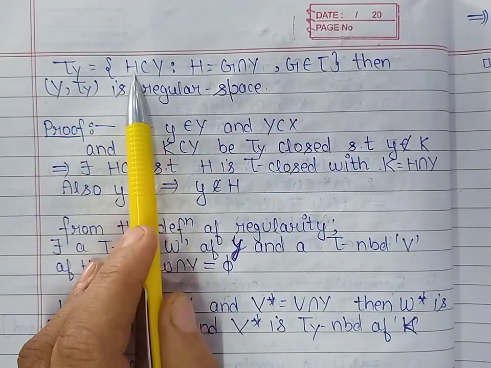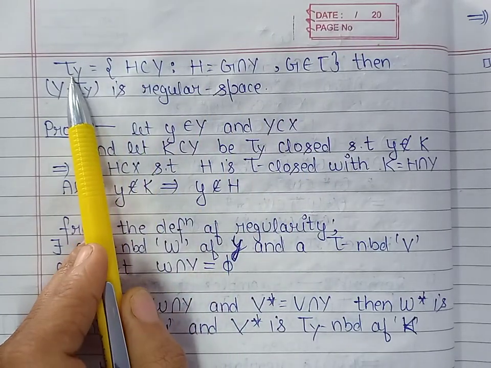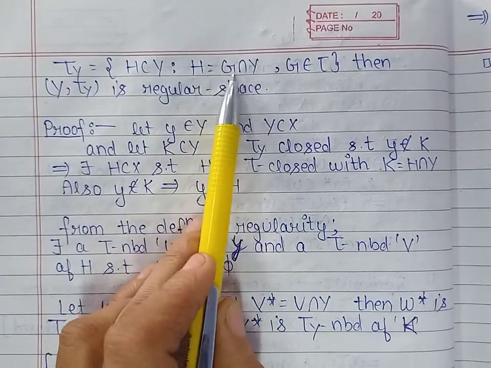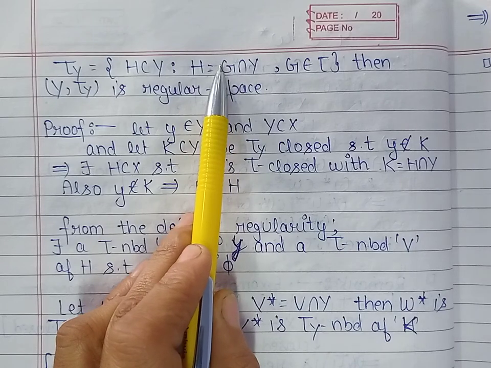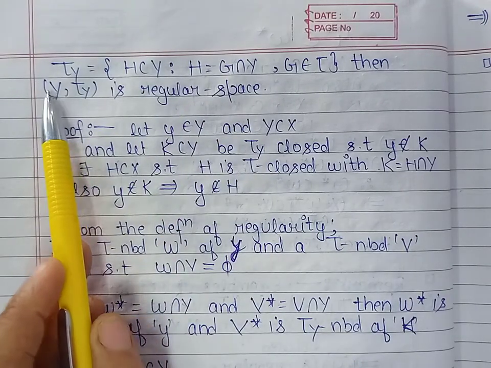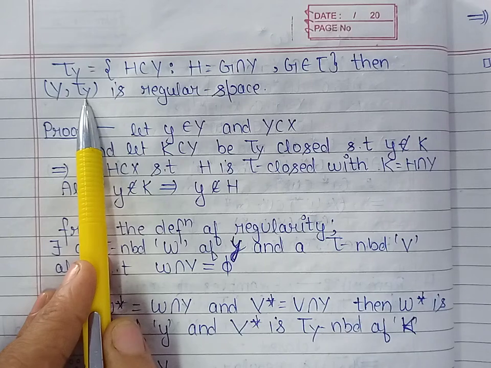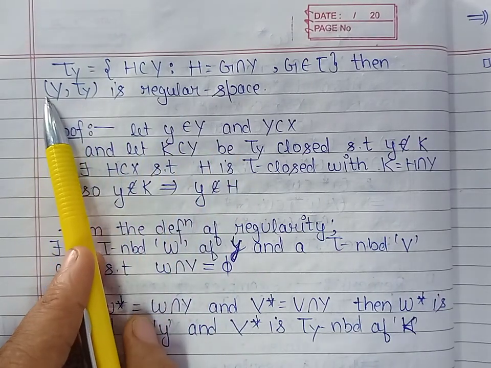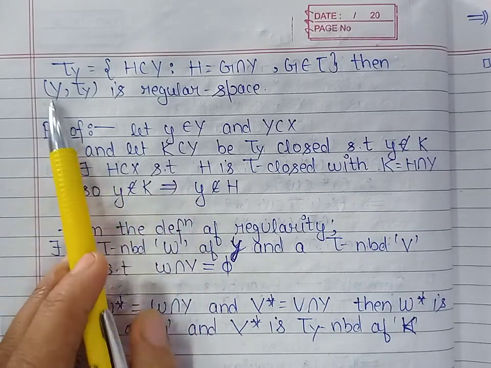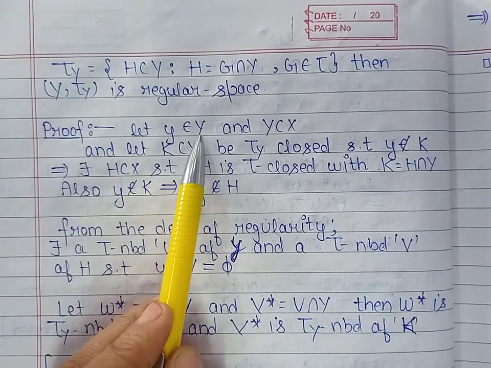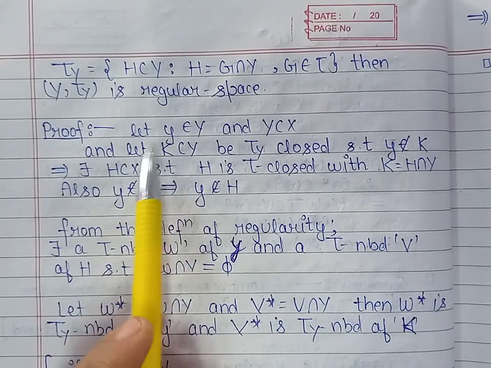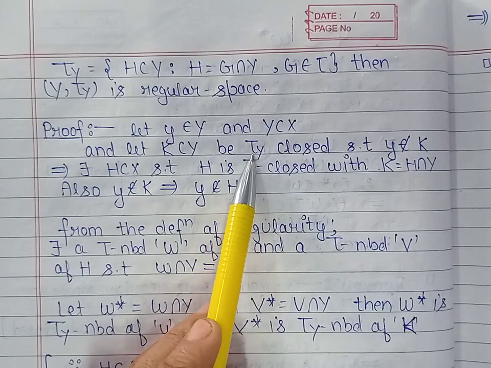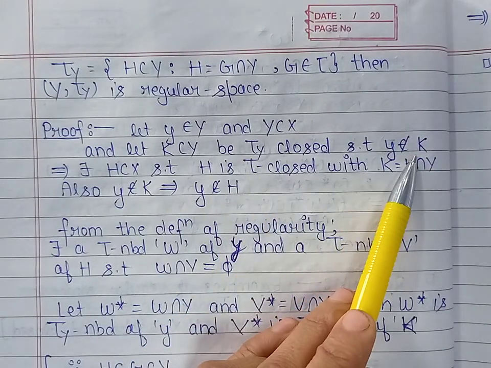It means if we take a member H from this topology, that will be of the form G intersection Y, where G belongs to the topology τ. We will prove that the topological space (Y, τ_Y) is a regular space. So in order to prove this is regular, let us take a point and a closed set in Y. So let y belong to Y be a point and K be a closed set in this topology such that y does not belong to K.